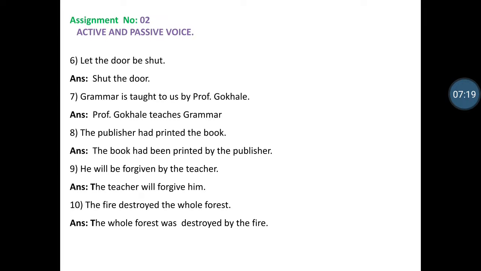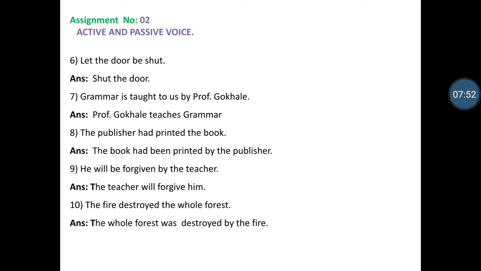Grammar is taught to us by Professor Gokhale. Professor Gokhale teaches us grammar, or Professor Gokhale teaches grammar to us. In this, we write down the sentence. The publisher had printed the book. Had printed, past perfect tense is used. The book had been printed by the publisher.